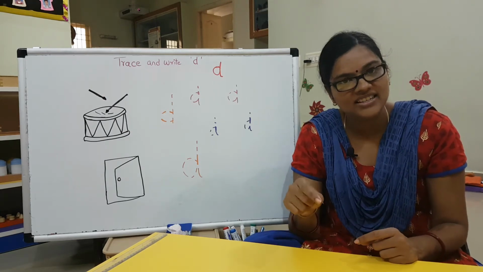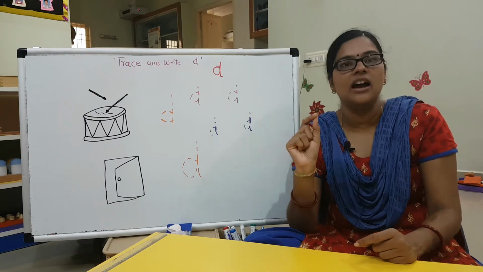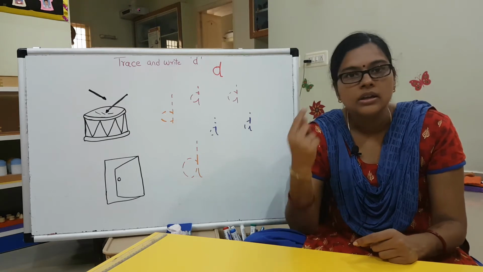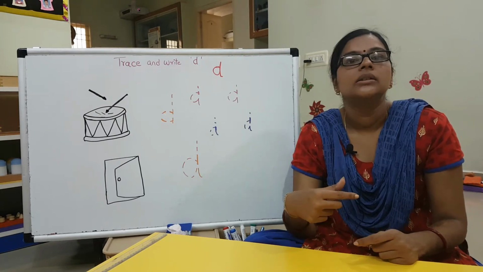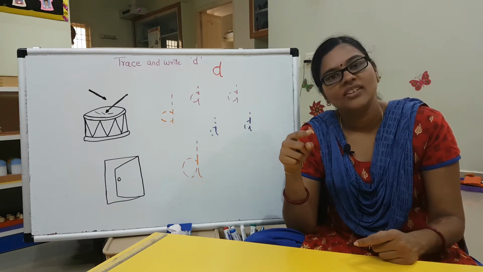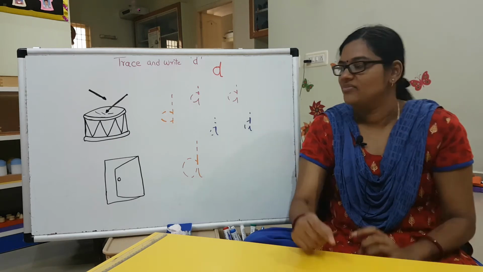Word. Yes, word. Sound has D. I have D in my name, Soundarya. We won't say da, but still my spelling has D. Okay?